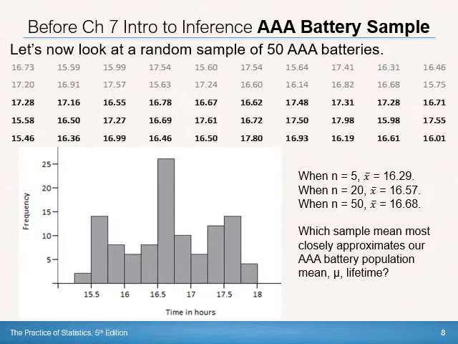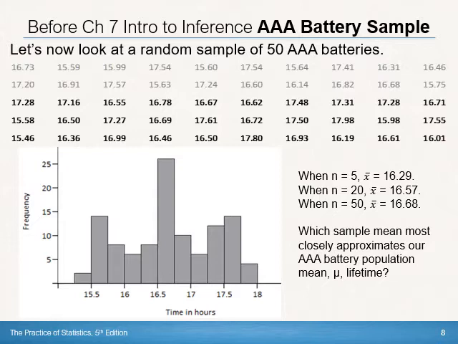And so you can see that this is starting to look kind of symmetrical. It will probably be bell-shaped if we took a large enough sample. Our sample is still 50. It's not that large of a sample. So we would not expect it to be a perfectly smooth normal curve, but we would expect this data to be fairly normal. And you can see it's fairly symmetrical. You can see where the peak is.